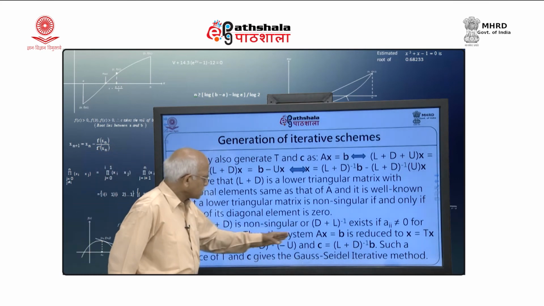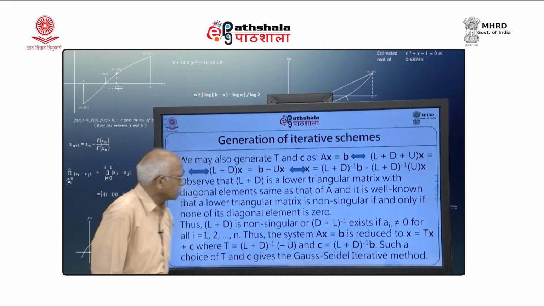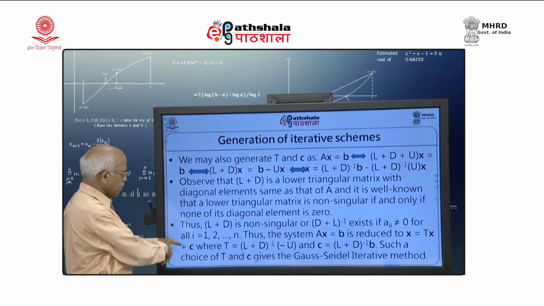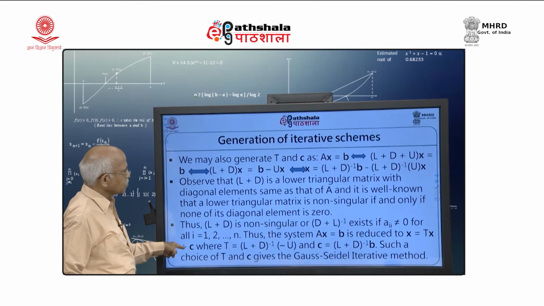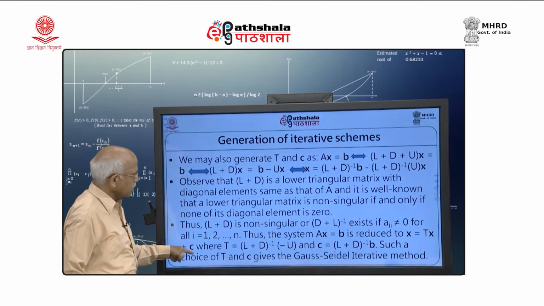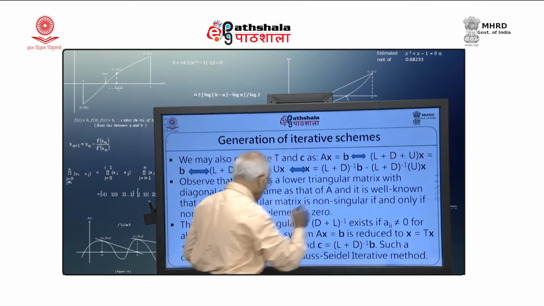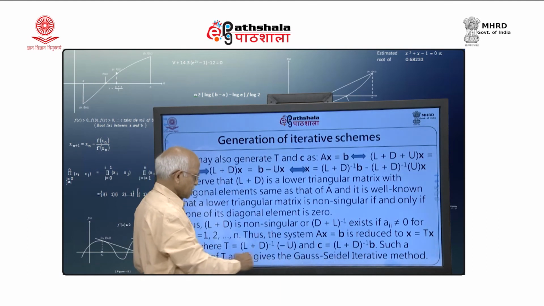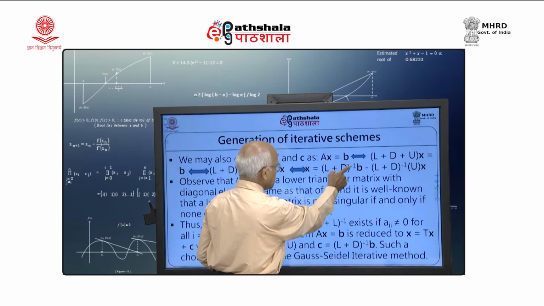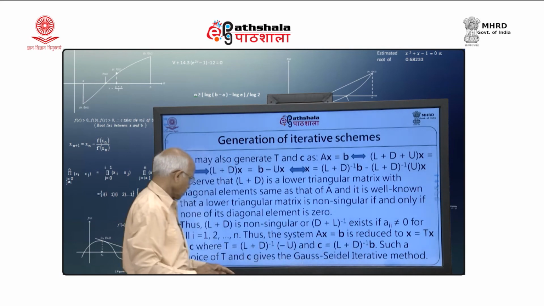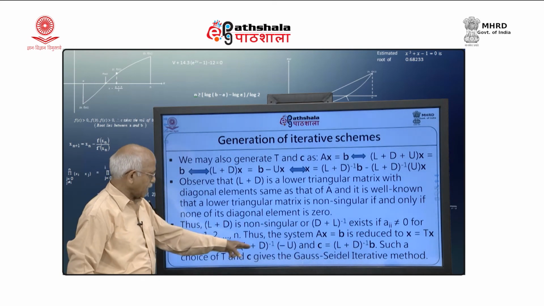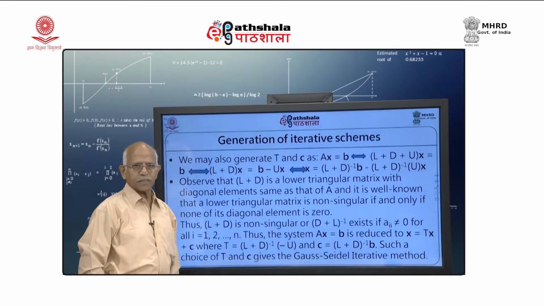So, thus the system A x bar equal to B bar is reduced to x bar equal to T x bar plus C. Again I am writing it in this form. What is T now? T will be minus (L plus D) inverse into U, and C will be (L plus D) inverse B bar. So, such a choice of T and C gives the Gauss-Seidel iterative scheme.